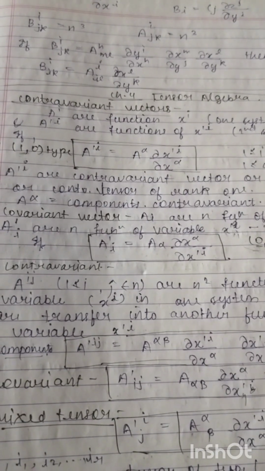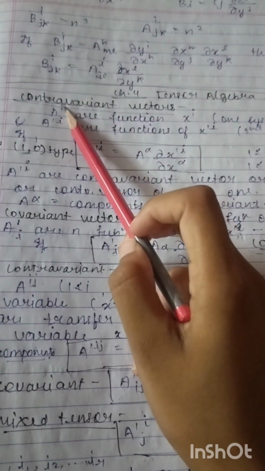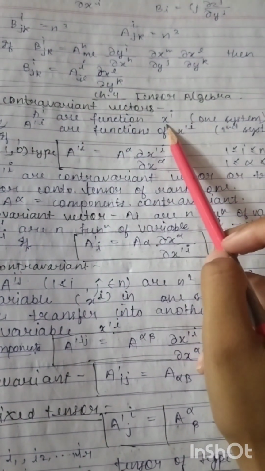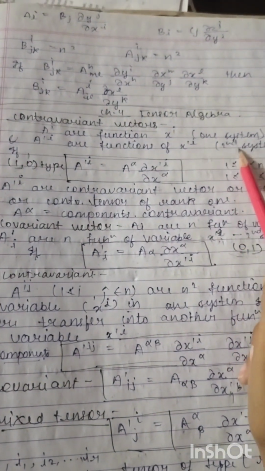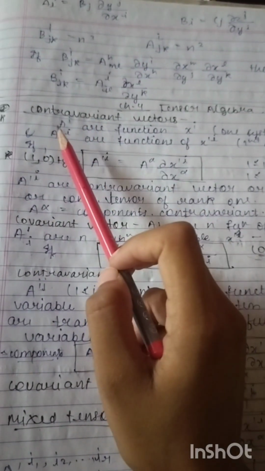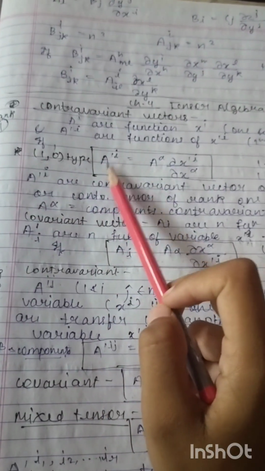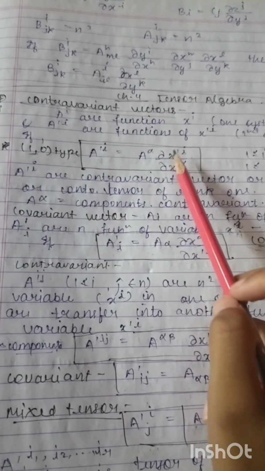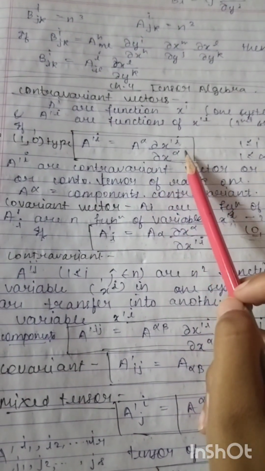Those vectors which have been written in the form of superscript, A to the power superscript i, where i denotes our contravariant vector, are a function of x to the superscript i. This is for one system, and similarly in the second system we take A dash i, and this contravariant vector is of type (1,0), which is written as A superscript dash i equals A to the superscript alpha, partial derivative of x dash i with respect to partial derivative of x alpha.